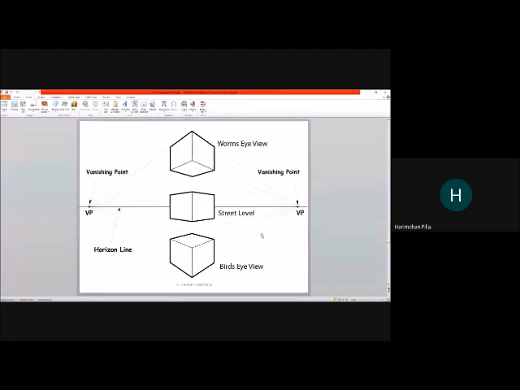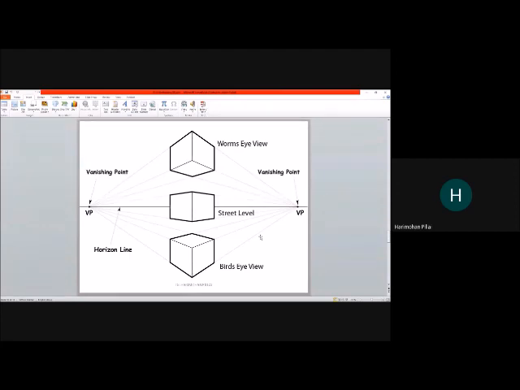And if you want to explain 3 different views, I explained to you worm's eye view, street level or human eye view, and the bird's eye view. In bird's eye view, you will see the top of the object. In a street level or human eye view, you will see neither the top nor the bottom, but the object itself. For example, when you're walking on a road, you don't see the base of a building, and you will not see the terrace of the building also. You will see all the floors in between when you walk. So that will be the human eye level.